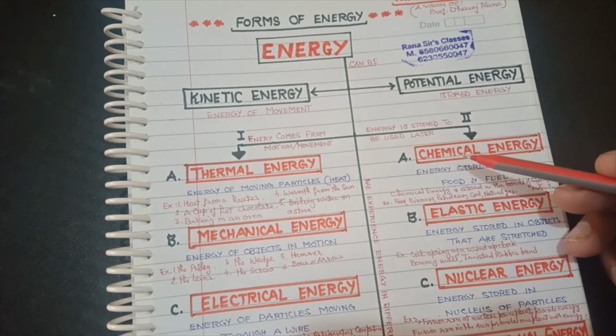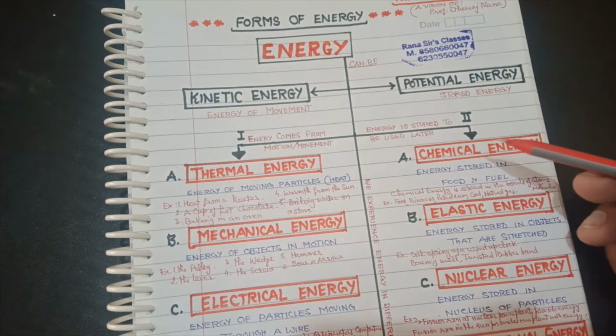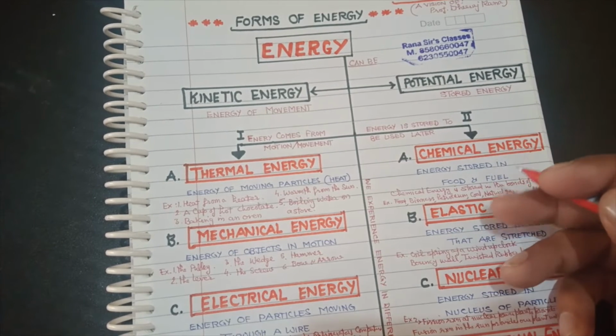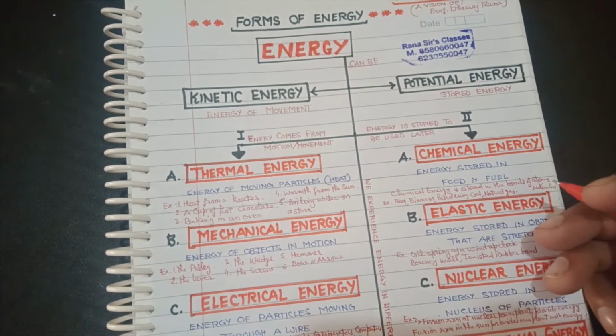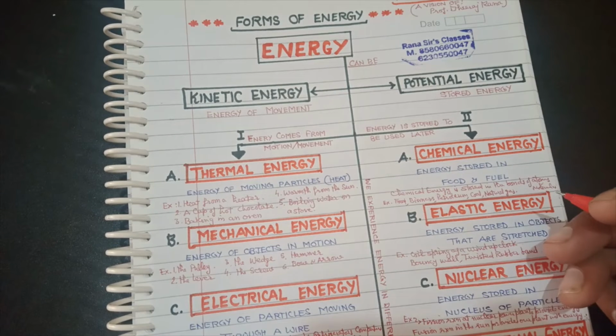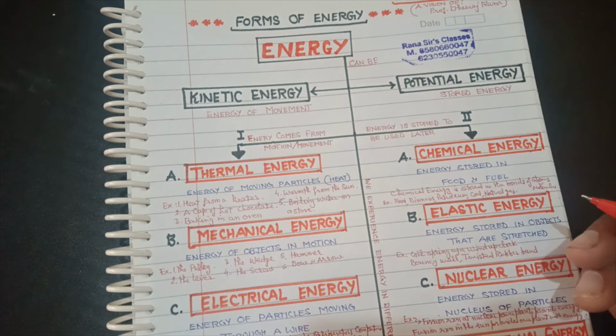So here we also have four subtypes, four kinds of potential energy. First one is the chemical energy. Chemical energy, you know students, is energy which is stored in our body or any object, and it is used to run many functions. Like we eat the food, and that food is converted into various types of chemicals or nutrients, and it is stored in the body. So how is this consumed?